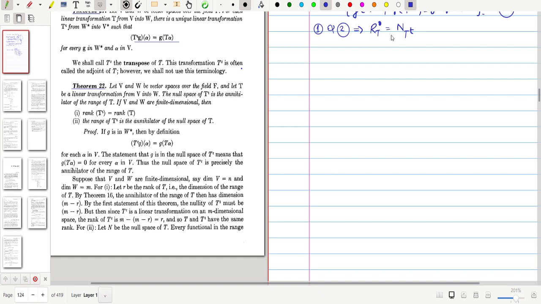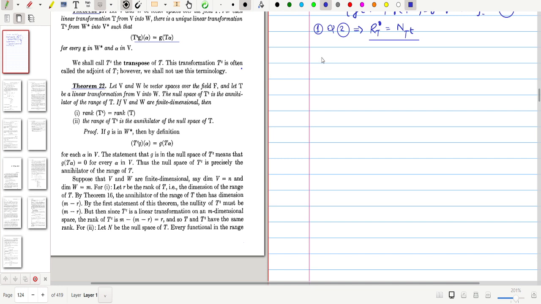What we have proved here is true for arbitrary vector spaces V and W. That means this result is true for any vector space irrespective of dimension, whether finite or infinite dimensional.